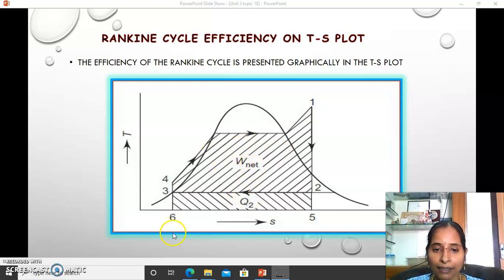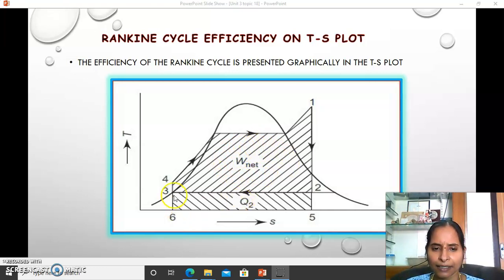Here they have shaded the whole portion. The area 1 2 3 4 covered in this TS diagram gives you the work done by the cycle.